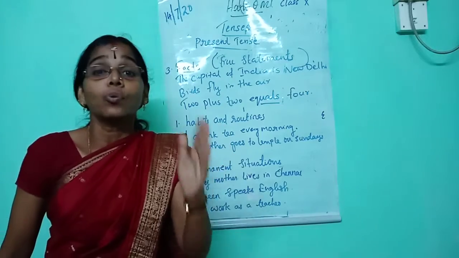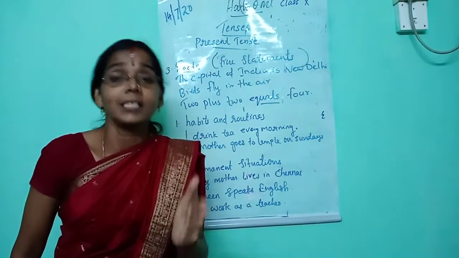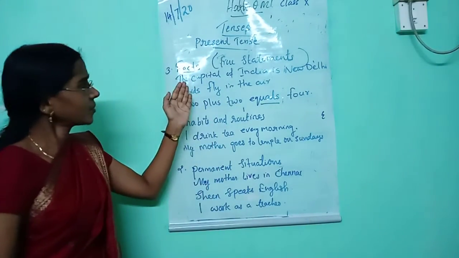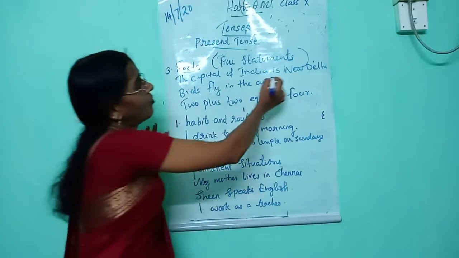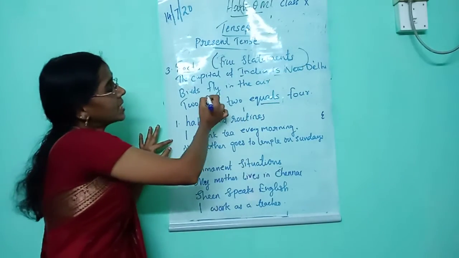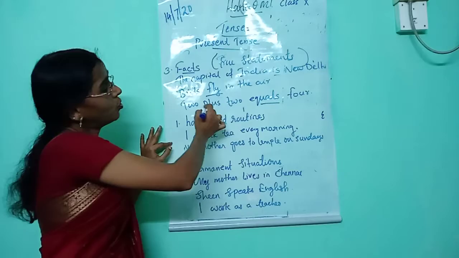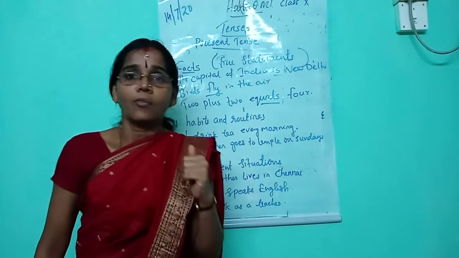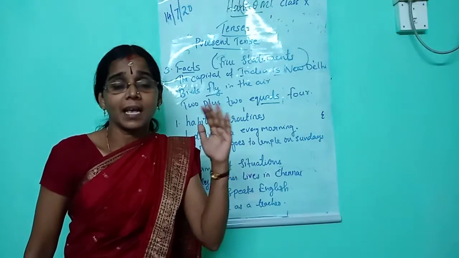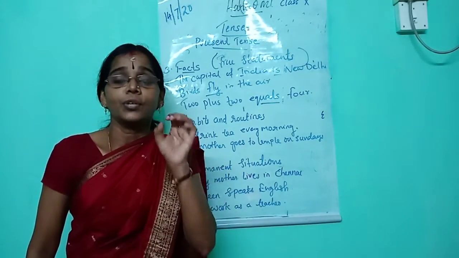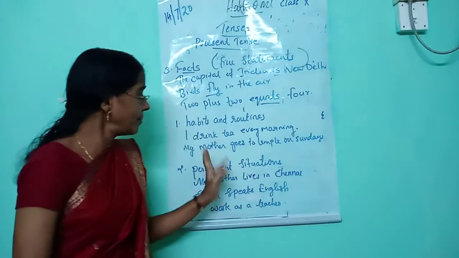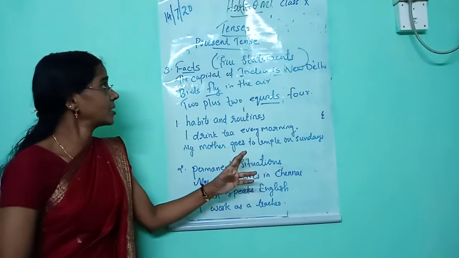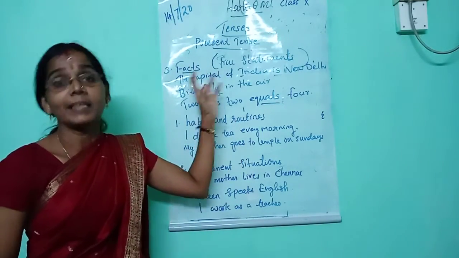That means true statements, statements which are true. For example, the capital of India is New Delhi. Birds fly in the air. 2 plus 2 equals 4. From these examples, what we learned is that we use simple present to express habits and routines, permanent situations, and true statements or facts.